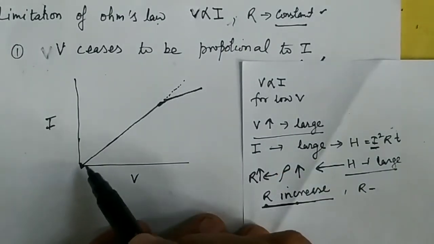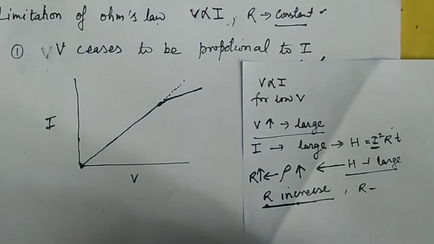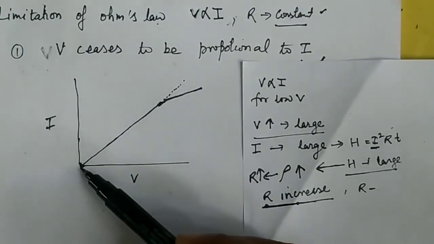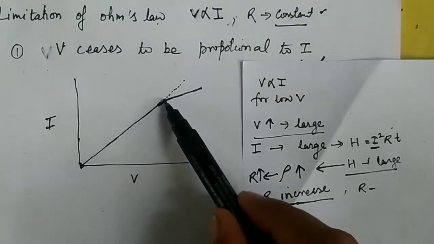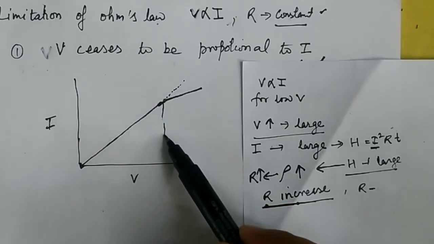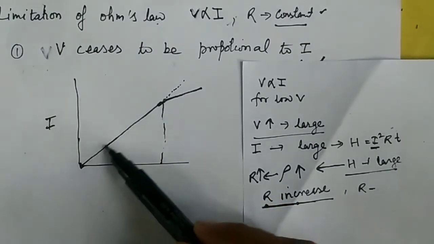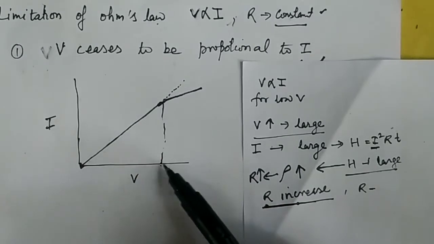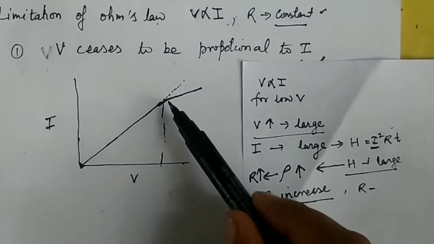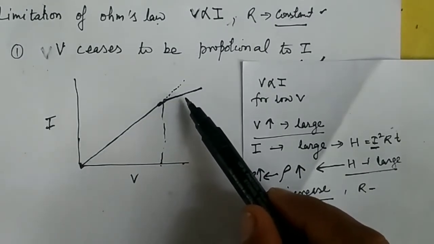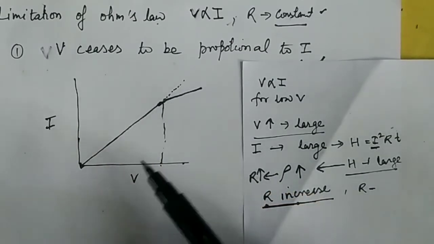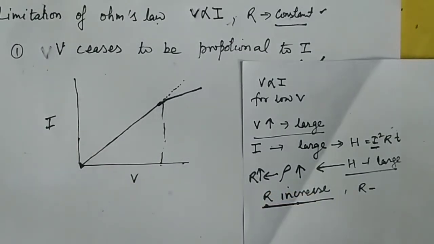So here the graph shows that as the potential is low, up to this much, the graph is a straight line. As the potential is increased, the graph becomes more flat or horizontal. So it is because of the increase in the resistance.